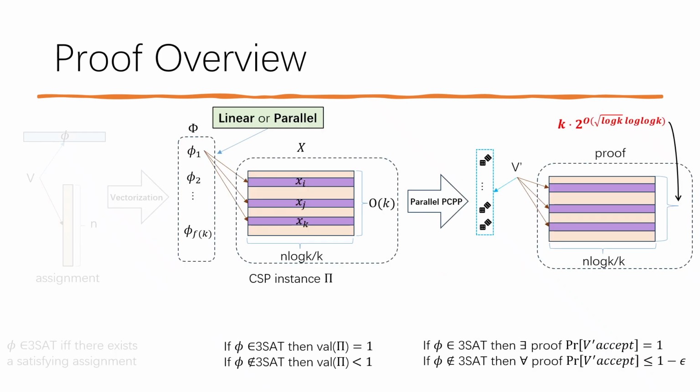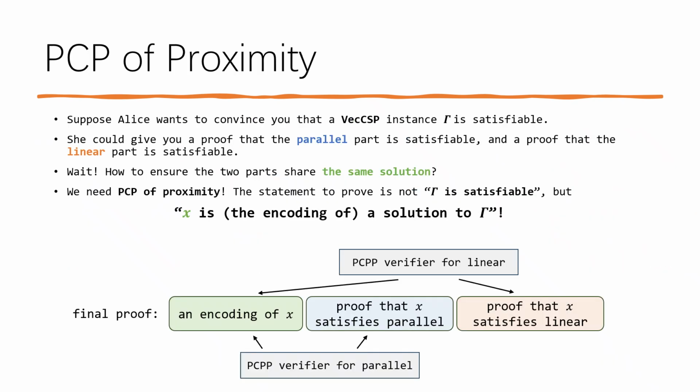The second part is to design PCP for the vector value CSP problem. Suppose Alice wants to convince you that a vector value CSP instance gamma is satisfiable. She could give you a proof that the parallel part is satisfiable and a proof that the linear part is satisfiable. But she also needs to ensure that these 2 parts share the same solution. So we need PCP of proximity. The statement to prove is not just gamma is satisfiable, but X is the encoding of a solution to gamma.